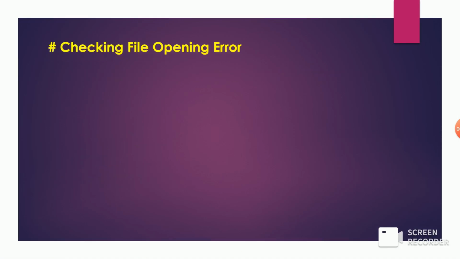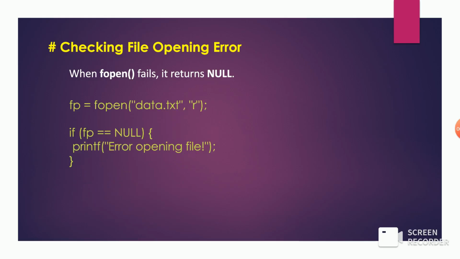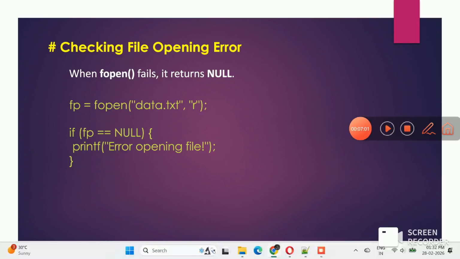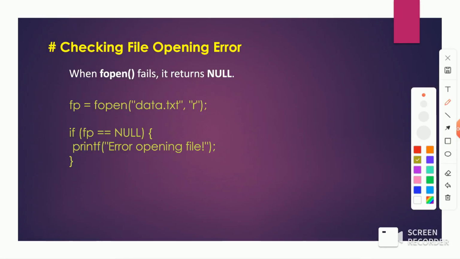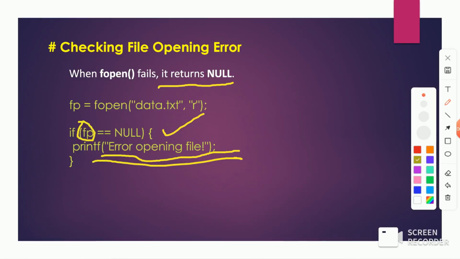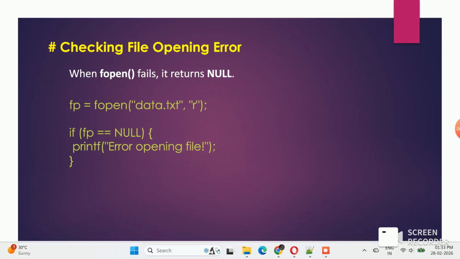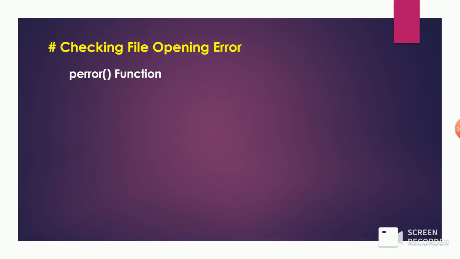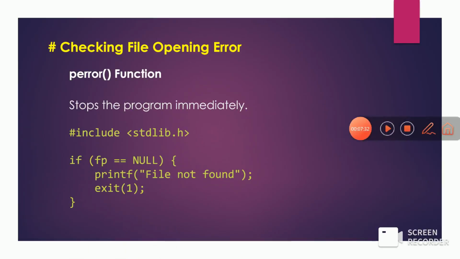Basically, while we are operating on a file, first we open that file. While the file is opening, we need to take care of errors like a file open failure. If the file does not exist, we need to check the file pointer to see if it is null. If it is equal to null, we can show an error like error opening file. This is one type of syntax. You can understand this: if your file does not exist, the file pointer will be null, so we can stop the program immediately.